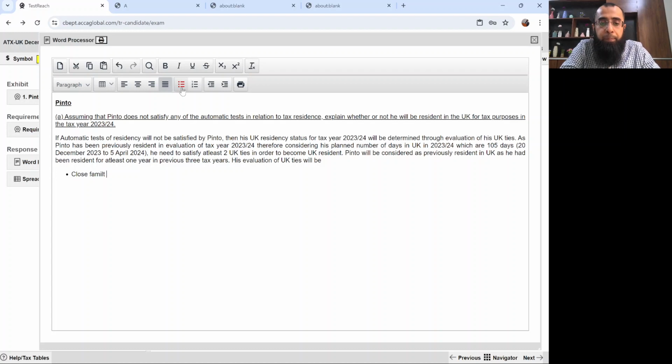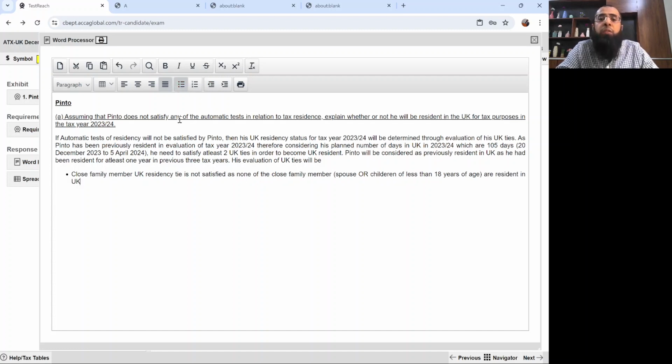Close family member residency tie is not satisfied, as none of the close family members, spouse or children of less than 18 years of age, are resident in the UK. Okay, none of the close family members of Pinto is UK resident.